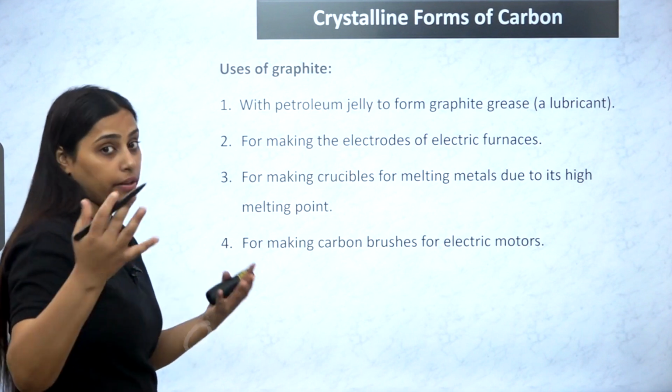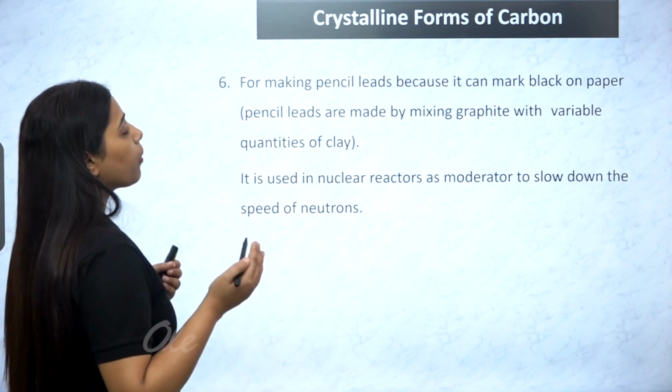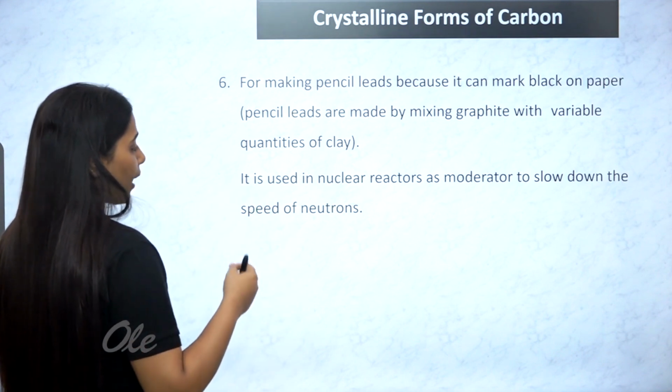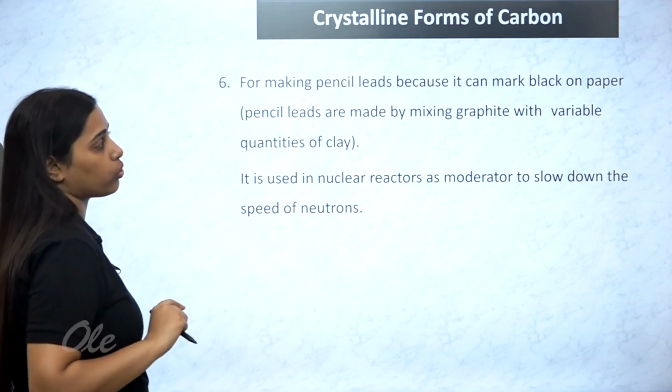For temperatures of more than 700 degrees Celsius, carbon brushes for electric motors are used. For making pencil lead, because it can mark black on the paper, it leaves a black stain. It is used in nuclear reactors as a moderator to slow down the speed of neutrons also.